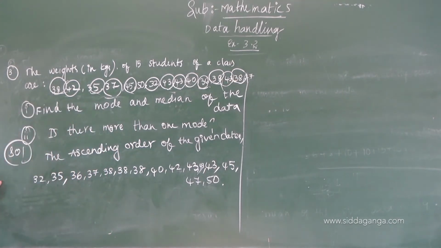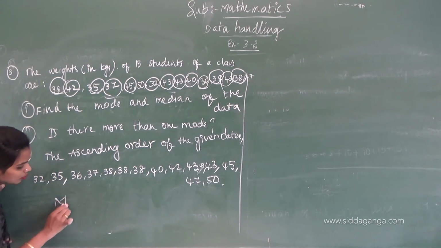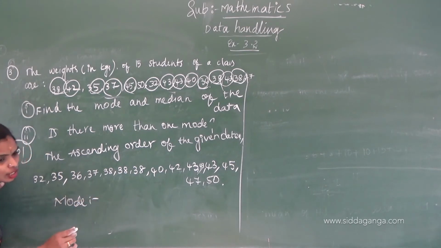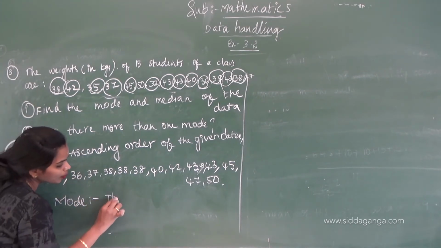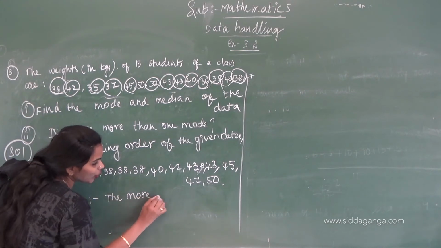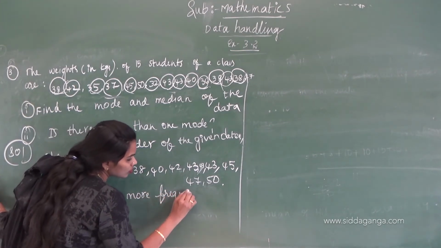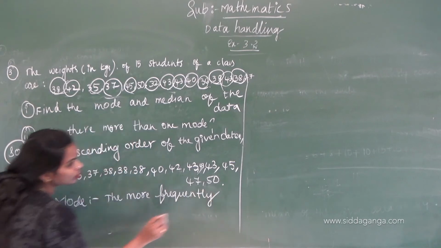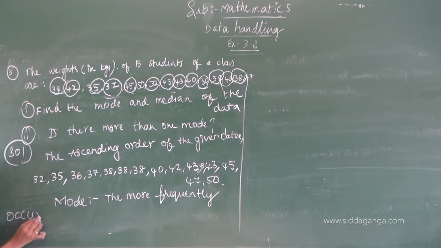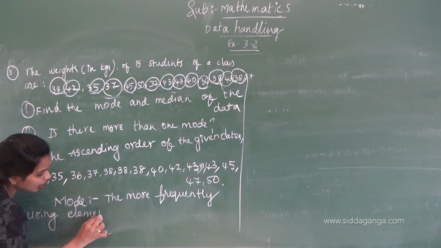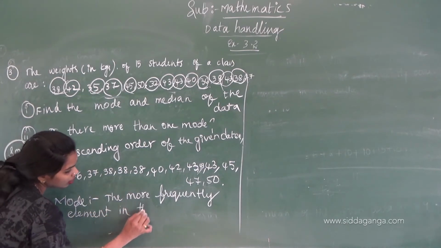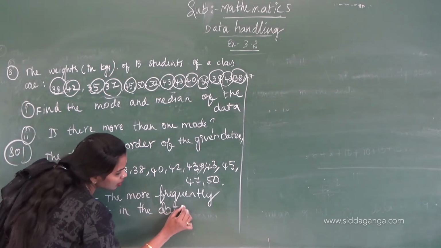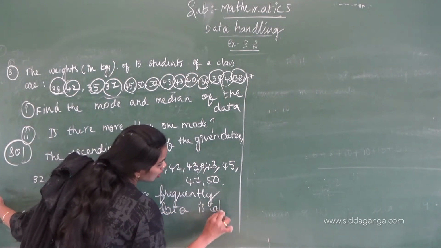See here, children, what do we have to find here? Mode and median. You have to write the mode definition here: the most frequently occurring number or element in the data is called the mode.